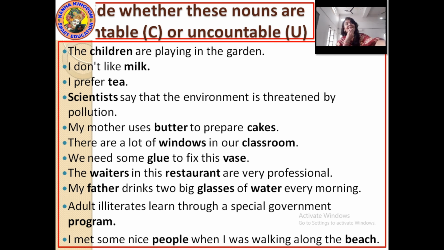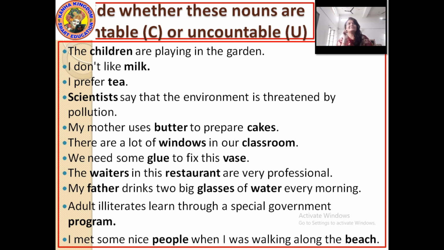Here in this sentence there are three words: mother, butter and cakes. First word, mother, can it be counted? Yes, it is a person, so persons and people can be counted. Next, butter. If it is in a cube form, yes, it can be counted, but if it is in liquid form, the butter cannot be counted. So here we will take it as liquid form, and butter is uncountable. Cakes, yes, countable.